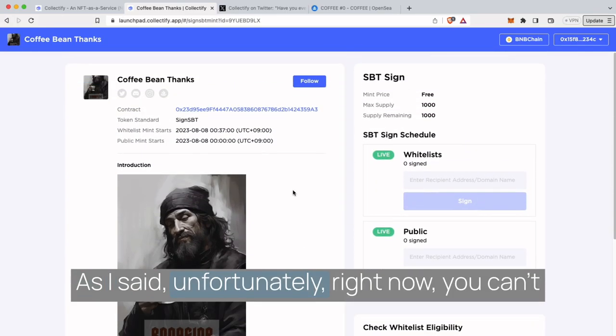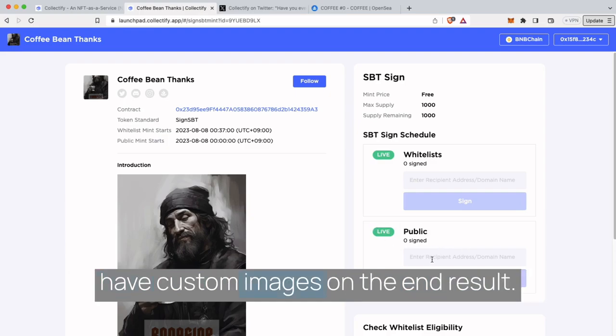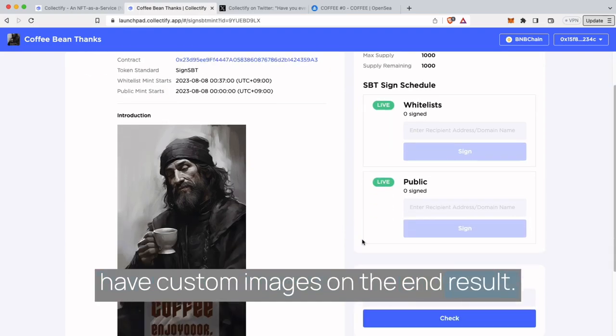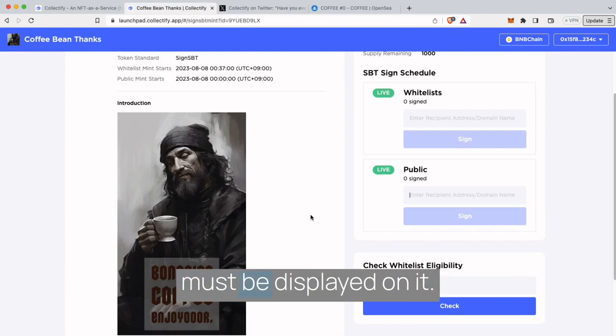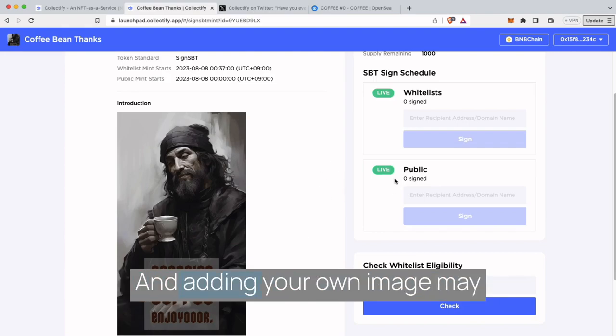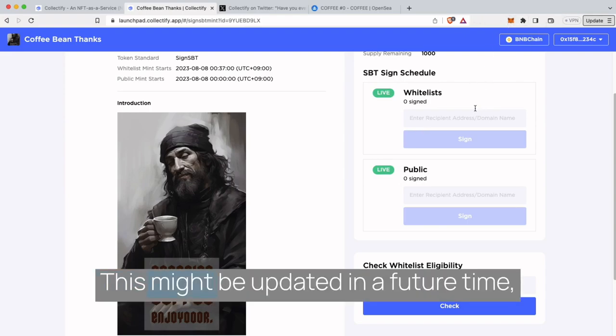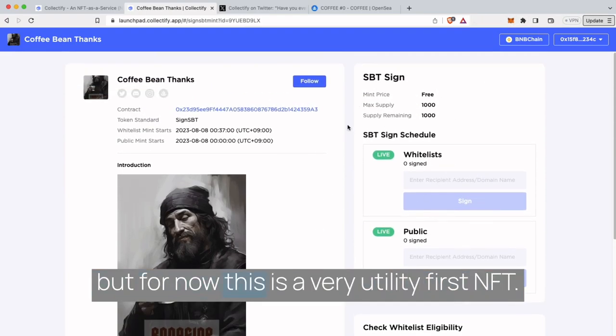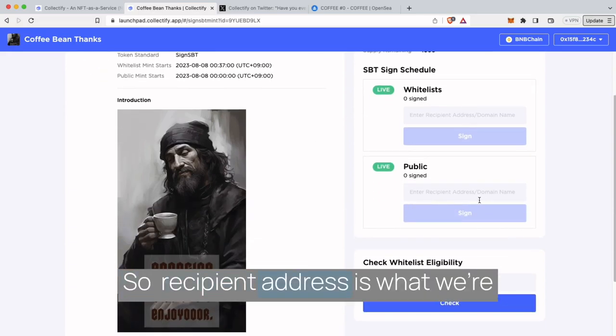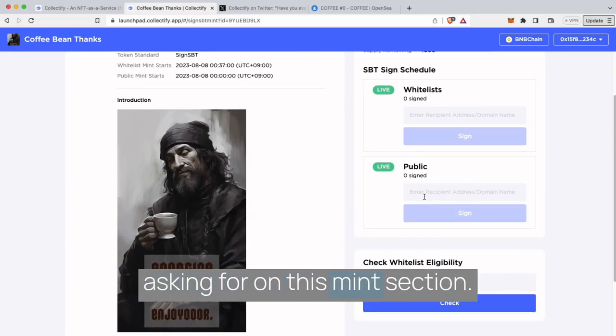As I said, unfortunately, right now, you can't have custom images on the end result. This is because certain information must be displayed on it, and adding your own image may not include that information. This might be updated in a future time, but for now, this is a very utility-first NFT. So recipient address is what we're asking for on this mint section.